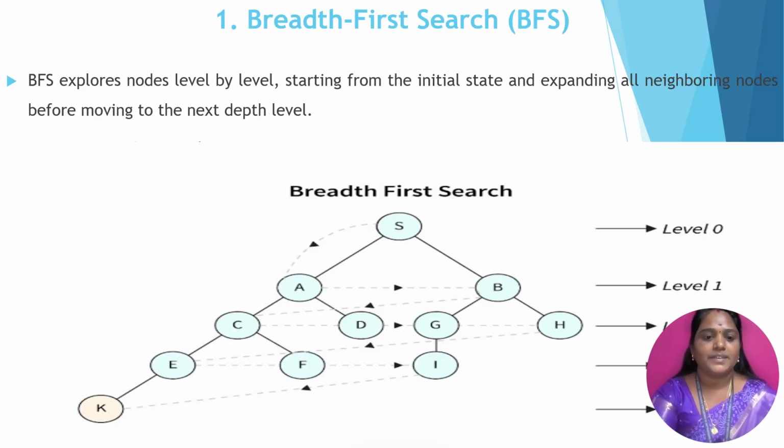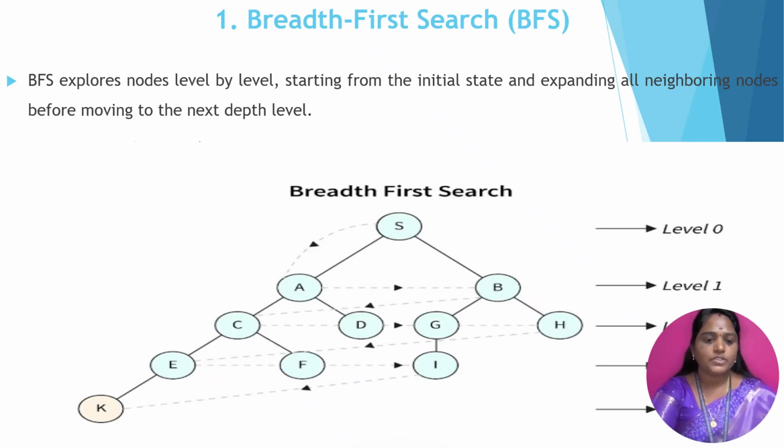In this case, the breadth first search traverses from the root node S to A, then A to B, then B to C, then C to D, D to G, afterwards G to H, and H to F. The goal node is K.